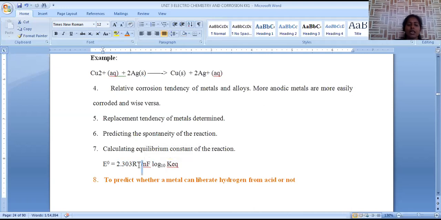For example, if you are taking a zinc electrode, that will liberate 2 electrons. The 2 stands for its valency. If you are taking silver, that accepts 1 electron, n is equal to 1, that is the valency. And F is the Faraday, which is expressed in coulombs. All these terms are well-known and have constant values. So if all these values are known, it is very simple and easy to calculate this equilibrium constant value. So this is another application of the electrochemical series.